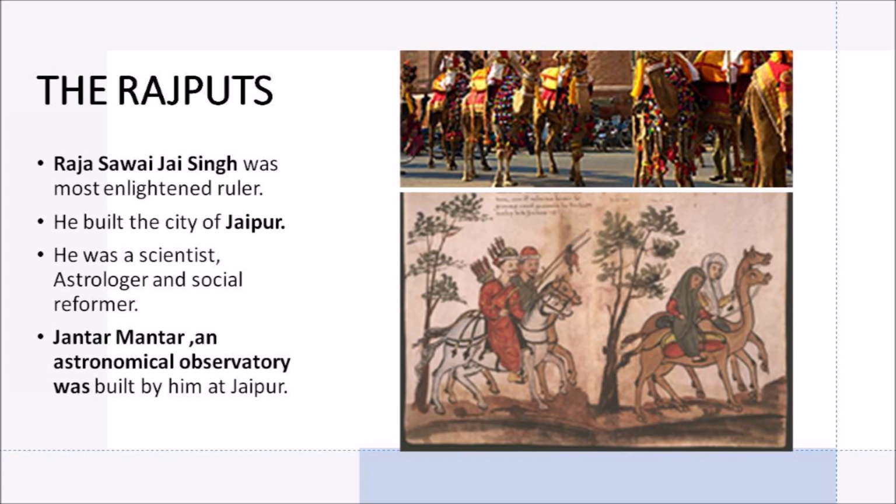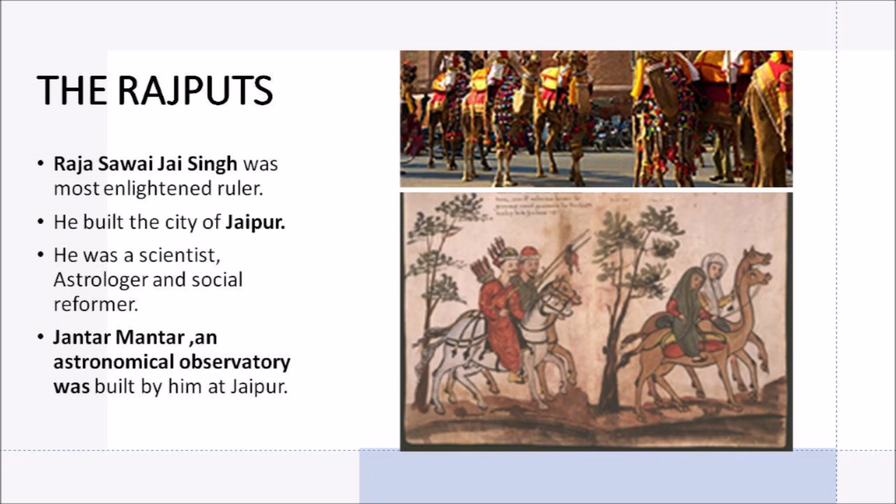Next we are going to talk about the Rajput community. Rajputs were mainly involved in wars with each other, but Raja Sawai Jai Singh was the most enlightened ruler. He built the city of Jaipur and he was a scientist, astrologer and a social reformer.